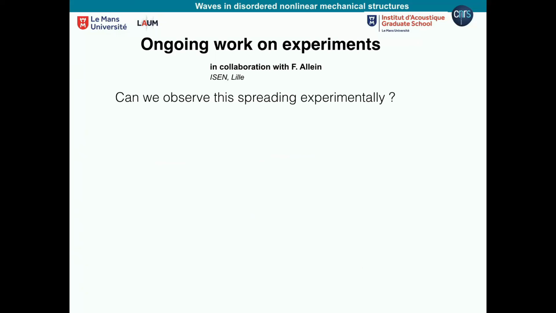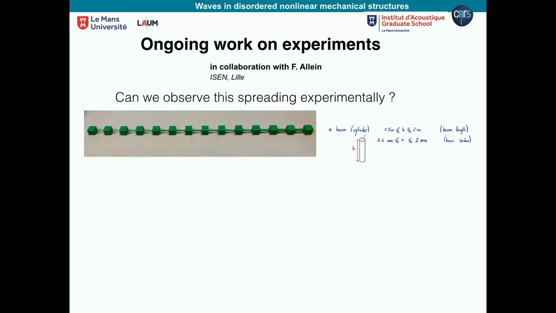Okay, so we started collaborating with Florian, at this point when he's able to print structures like this. Remember the model I showed of cubes connected by beams? So this is a 3D printed lattice, okay? And in fact here, if you watch closely, you can vary the value of these connecting beams. You can put disorder by changing the beam size.